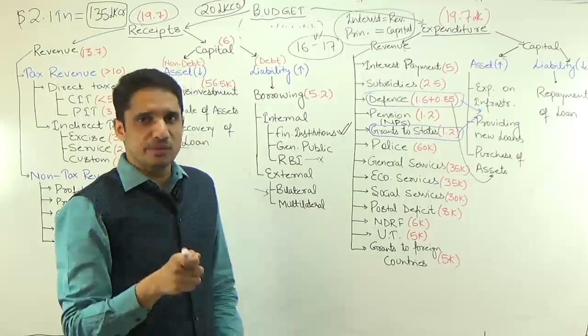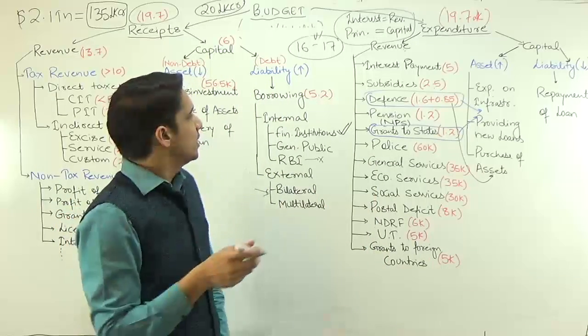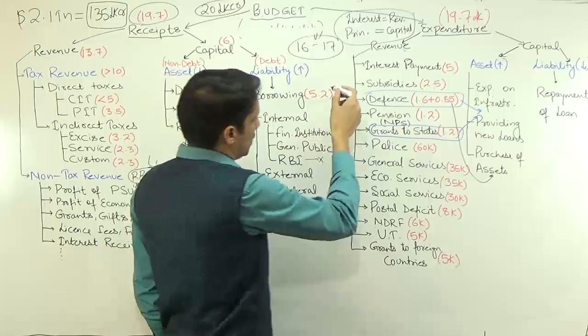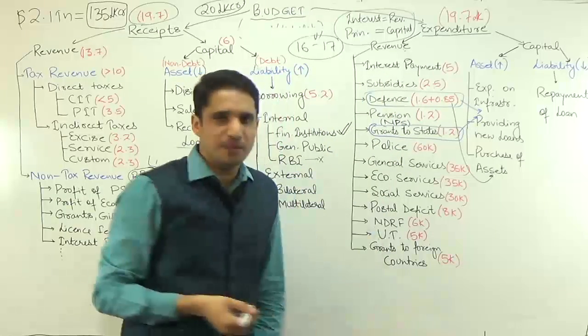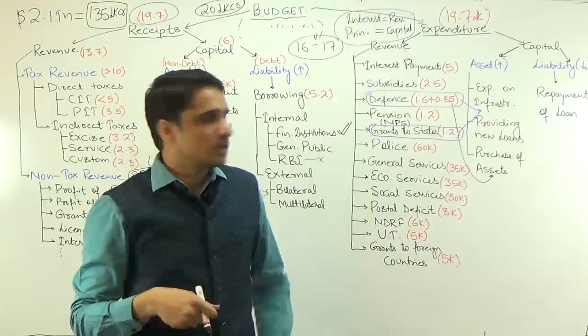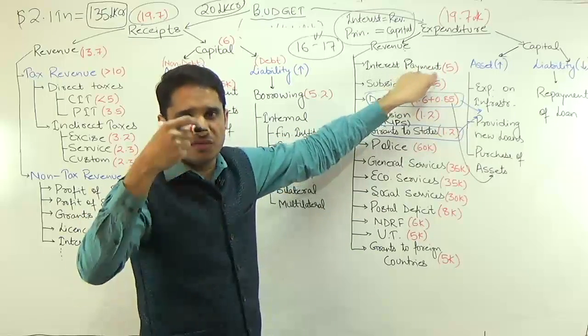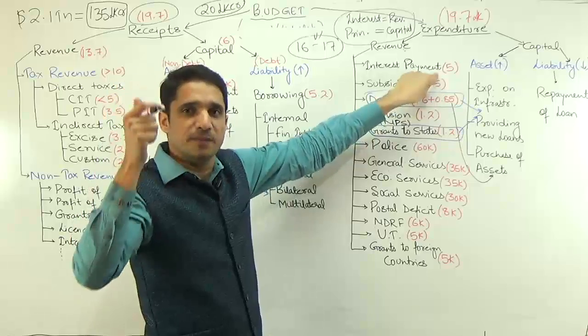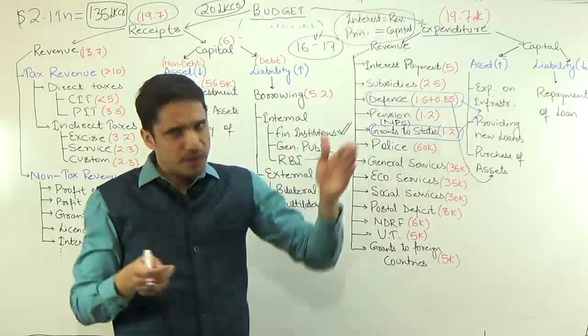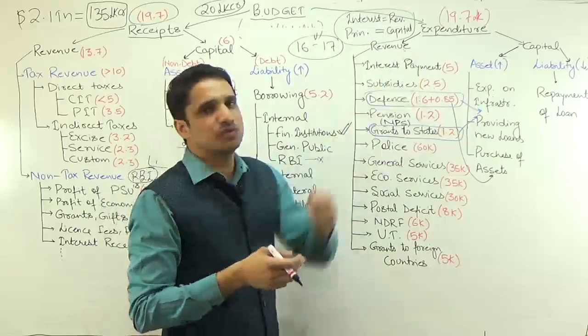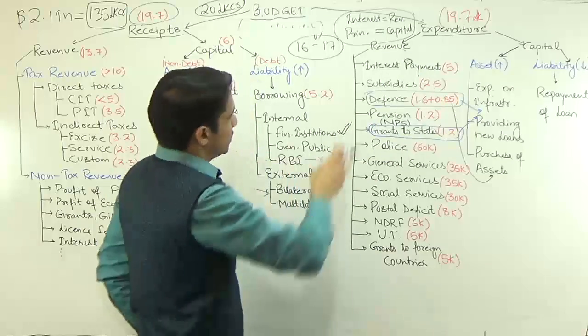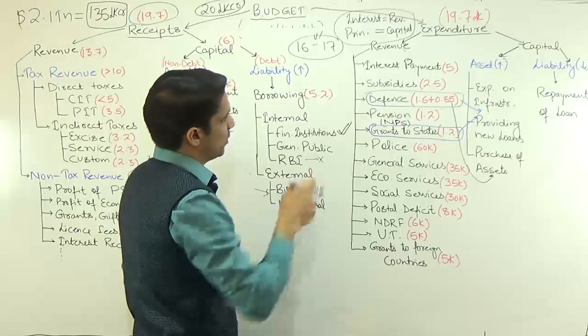So the present Modi government is borrowing 5.2 but is forced to pay interest of 5 lakh crore, because the borrowing for which you are paying interest might have been done in 2000, 2005, 2010 or maybe the 90s. So it is the liability of the past government which you have to fulfill. This is a part of deficit also, we'll discuss later on.